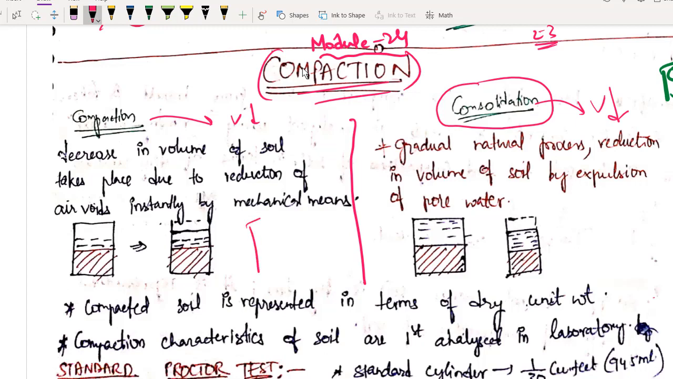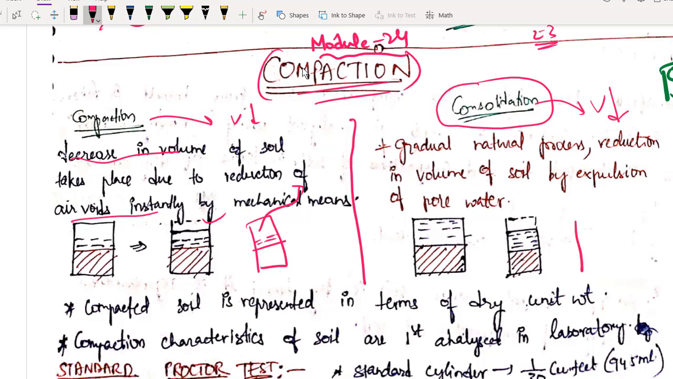Here, when we apply load, what is happening? Instantly this air is going out. Agreed? So the decrease in volume is because of reduction in air voids, and it is an instantaneous process. You apply load, and instantly compaction happens. I hope you got the point.